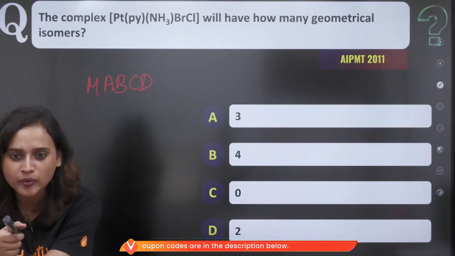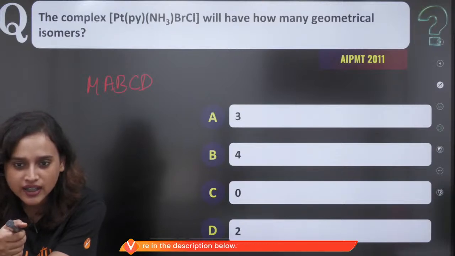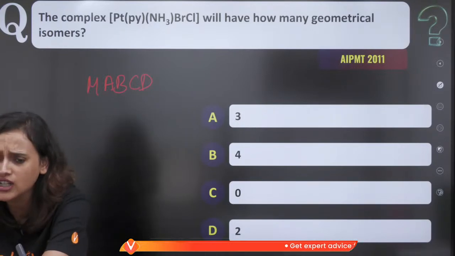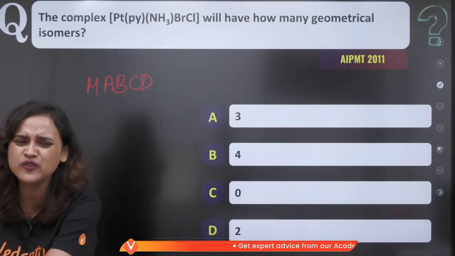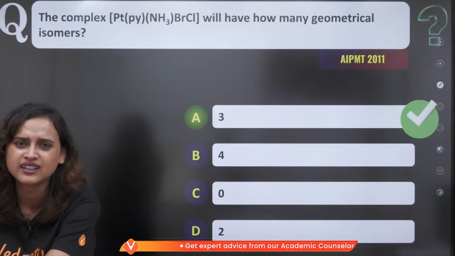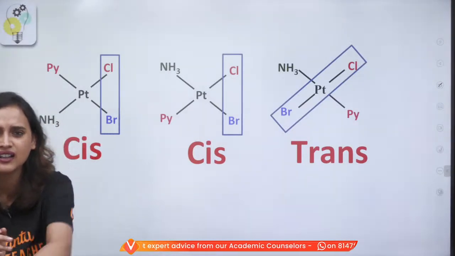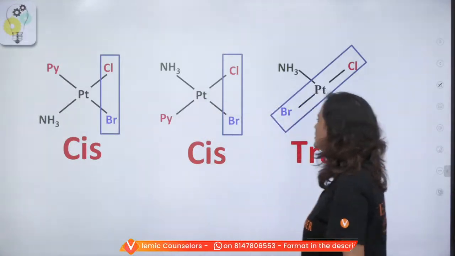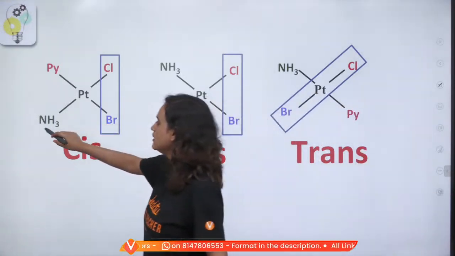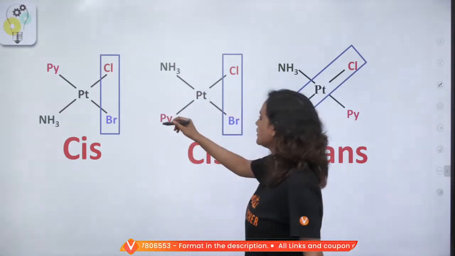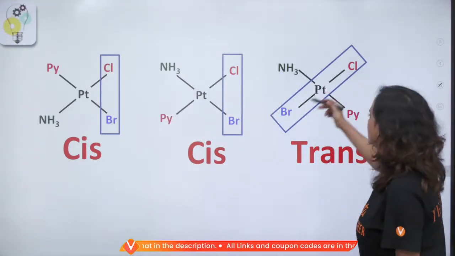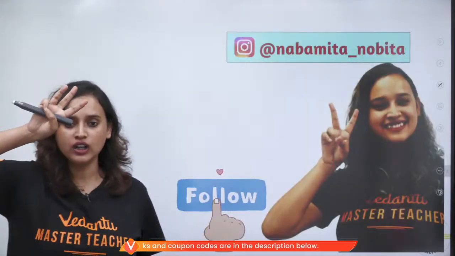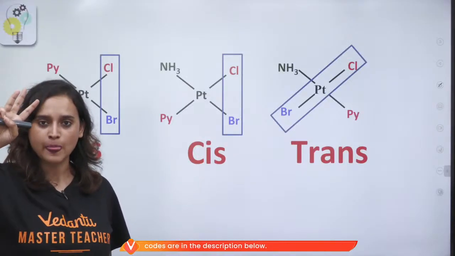Very good, very good. How many of you have given me the correct answer? Tilagavati, very good. Some of the students are saying 4. How 4, bacha? How did you get 4? The answer is 3. I showed you this. You forgot. There are 2 cis and there will be 1 trans. Either pyridine will be at the top or at the bottom, or it will be like this. There are only 3 possible, bacha.